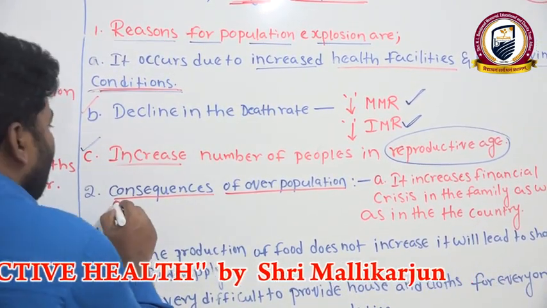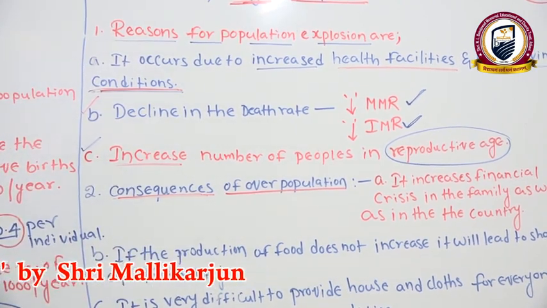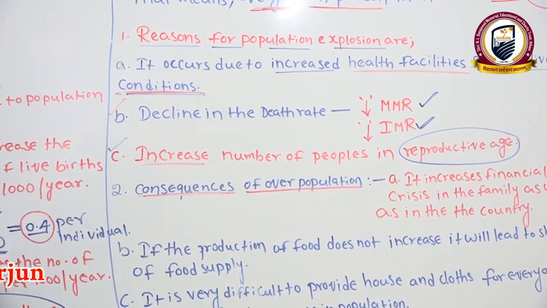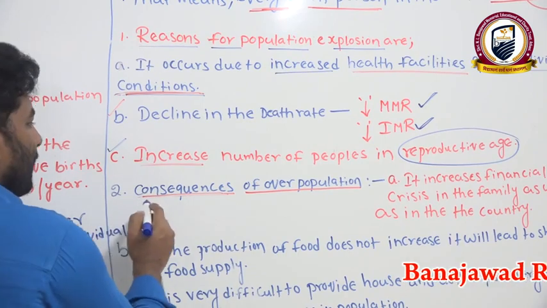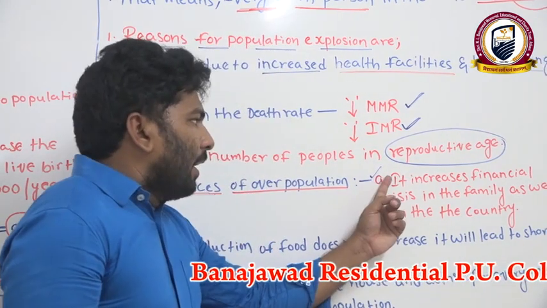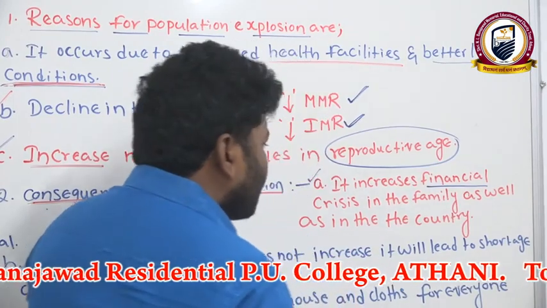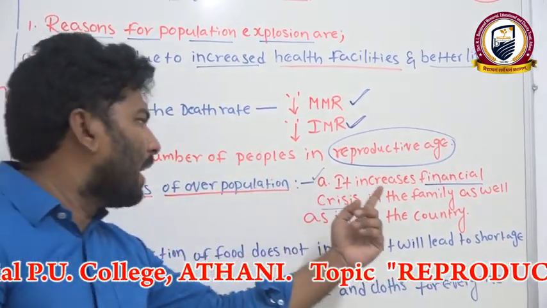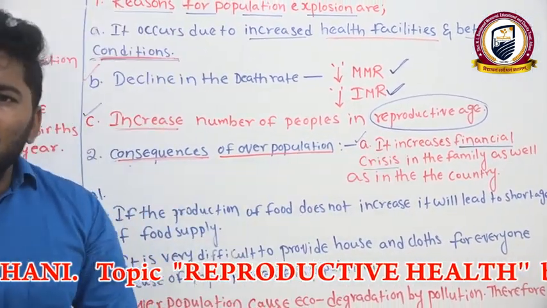Now the next one, consequences. What are the problems we are facing because of population explosion? Okay, now we'll discuss one by one. First, we'll see the consequences of overpopulation. It is the first point. It increases financial crisis, in the family as well as in the country. How does it cause the financial crisis?